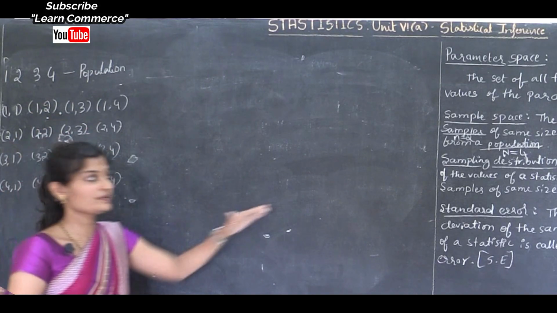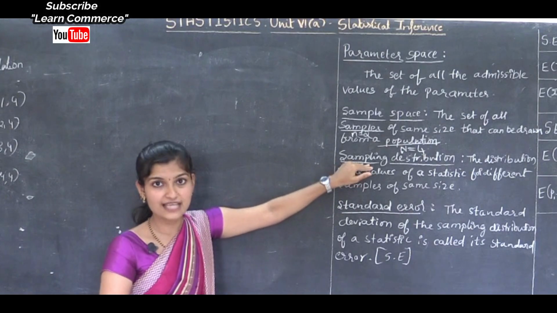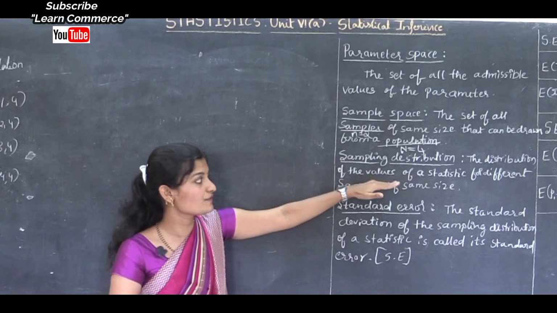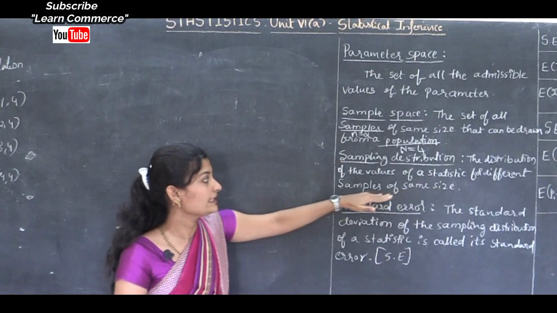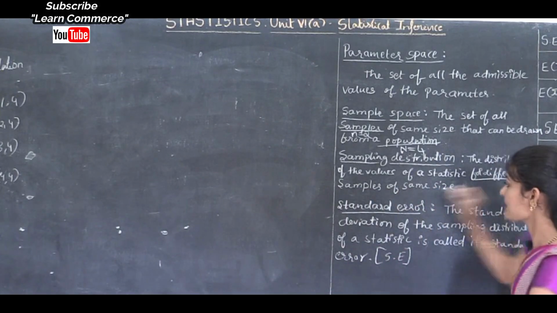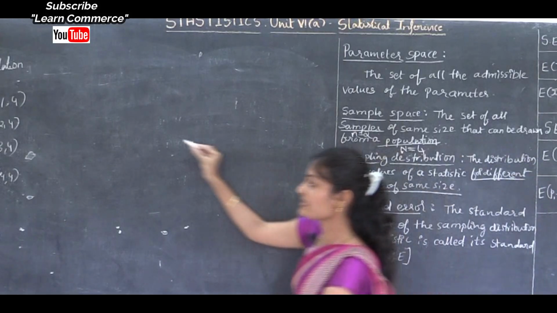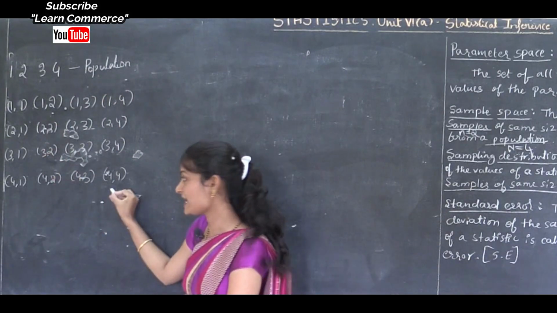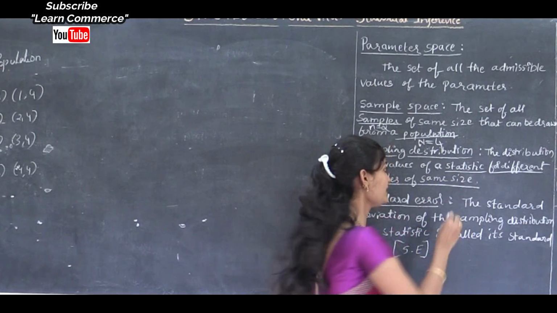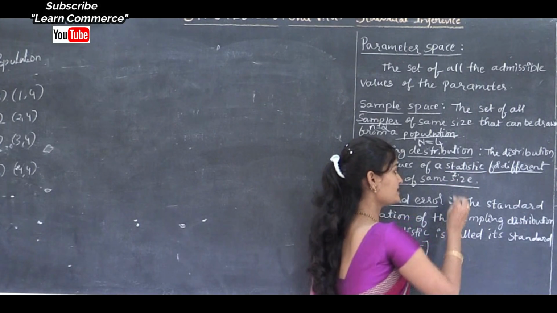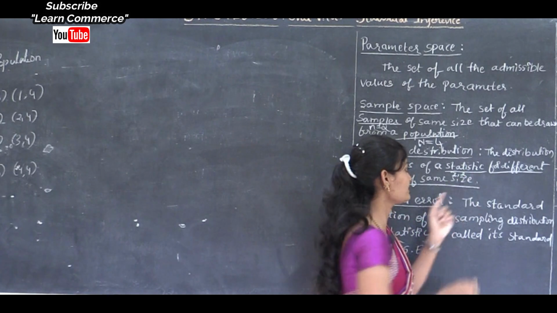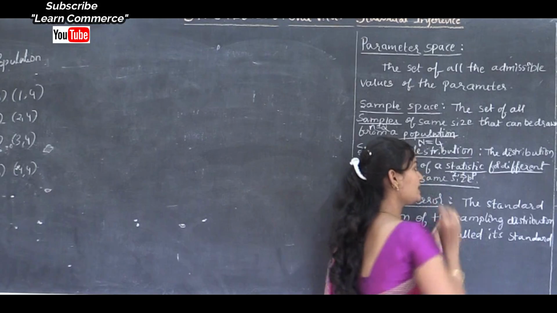Okay, the next term is sampling distribution. Sampling distribution is the distribution of the values of a statistic for different samples of the same size. Here the statistics are x bar, small s (the standard deviation), and small p.